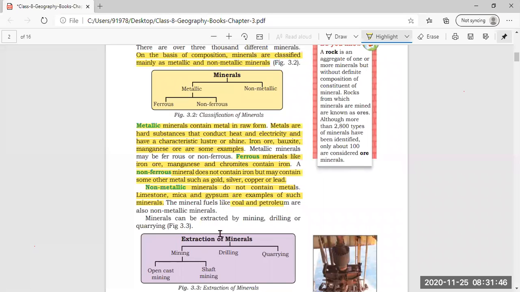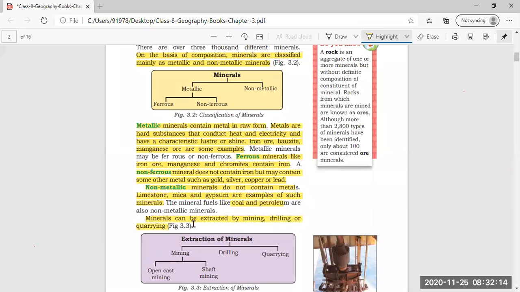Now, how can minerals be extracted? Till now we have read again and again that minerals are present everywhere, certain minerals are present in certain areas only, and minerals are of two types, metallic and non-metallic. But how can these minerals be taken out?